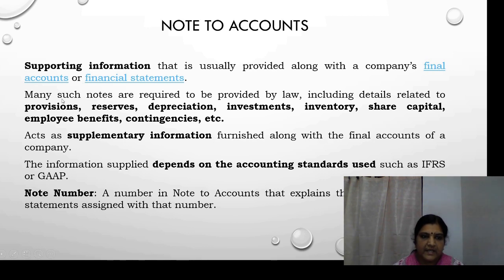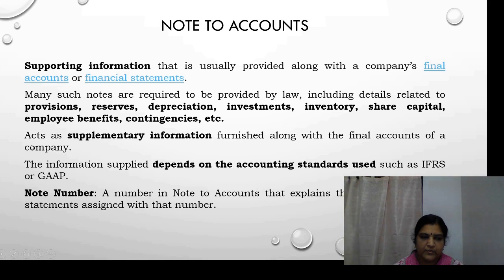Many such notes are required to be provided by law, including details related to provisions, reserves, depreciation, investments, inventory, share capital, employee benefits, contingencies, etc. So for all these items, the description or the details should be given in note to accounts.